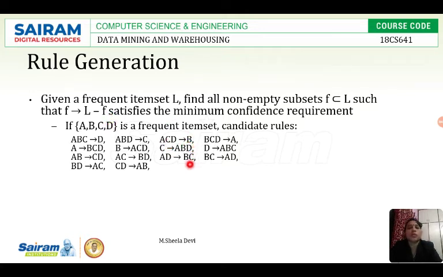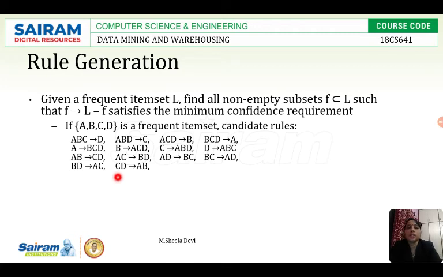So whatever possible association rules can be generated with ABCD, I am generating here. So we have come out with all the possible association rules from the item set ABCD. Now what we have to do is, we cannot work with this many association rules. So we are going to select only the association rules which satisfy the minimum confidence requirement.